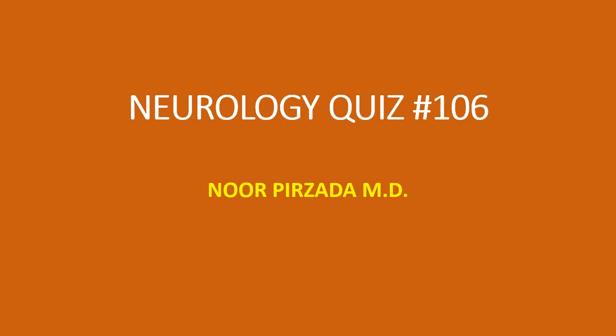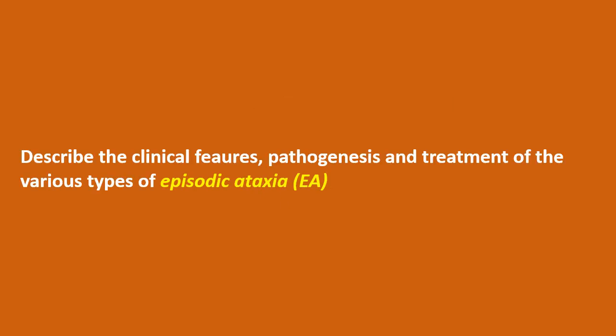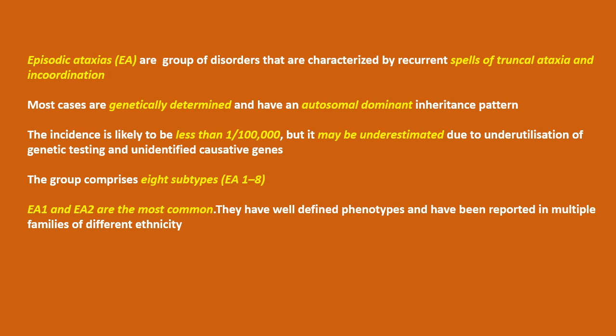Neurology quiz number 106. Describe the clinical features, pathogenesis, and treatment of the various types of episodic ataxia, or EA. The episodic ataxias are a group of disorders characterized by recurrent spells of truncal ataxia and incoordination.